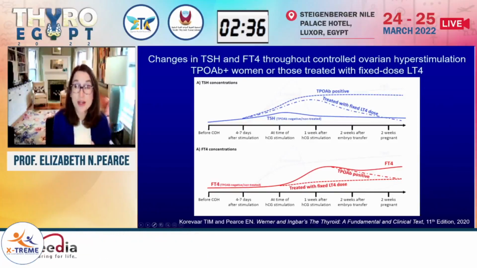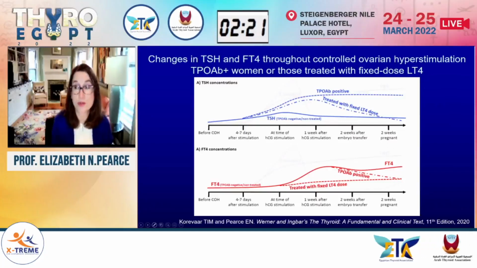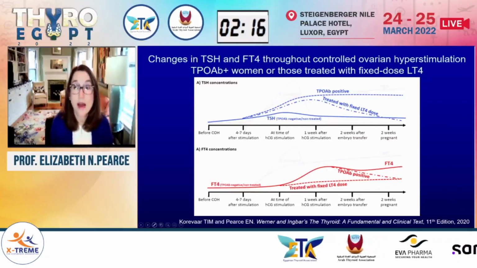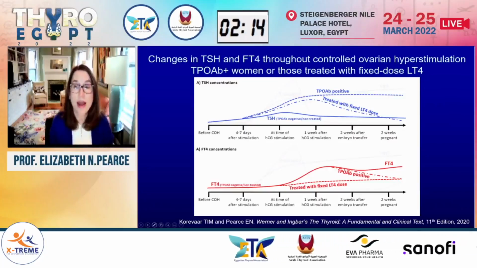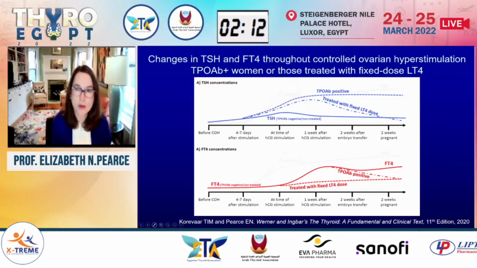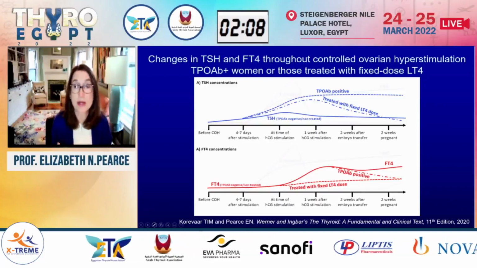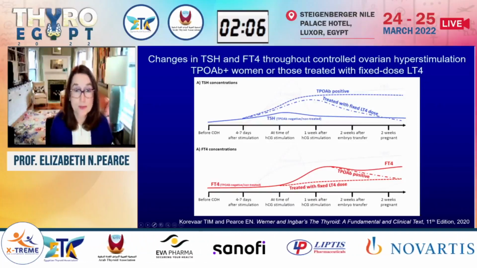But in all pregnancies, as soon as we know a patient's pregnant, we should be increasing the levothyroxine dose by 25 to 30%. Typically, you know these women are pregnant right away because they get pregnancy testing after their IVF procedures, and one would just increase the levothyroxine dose as soon as the pregnancy test is positive, which is the same thing we do outside the IVF setting. And those women tend to do very well. And in general, if you can avoid checking thyroid function tests in the immediate 2 weeks after egg retrieval, it's better because it can sometimes be hard to interpret these numbers.